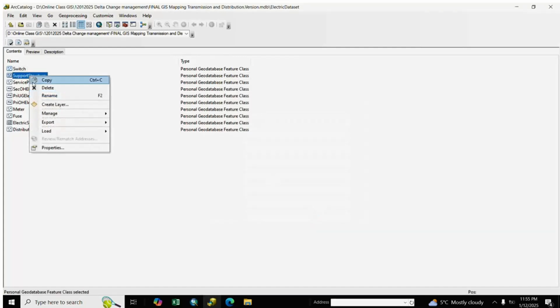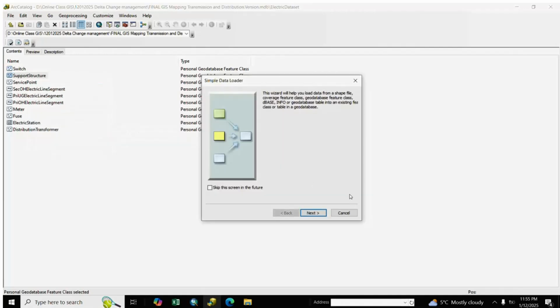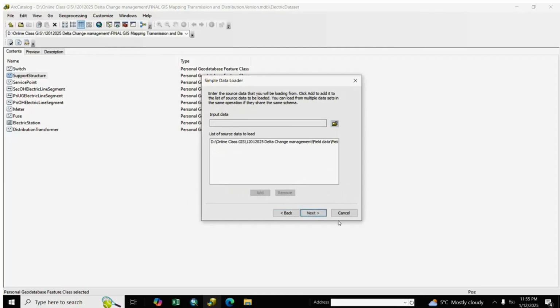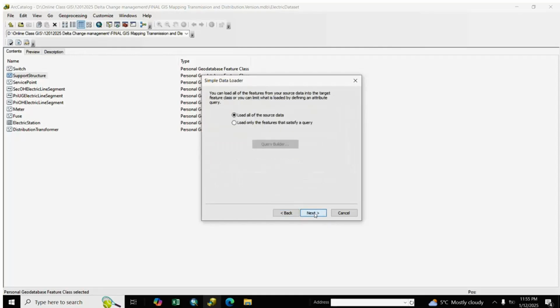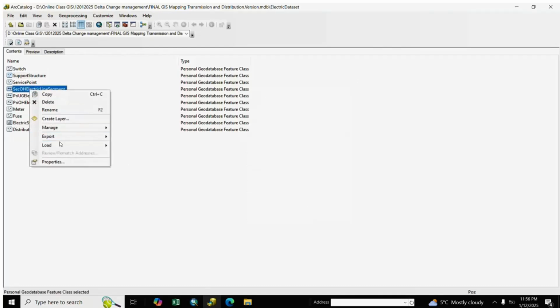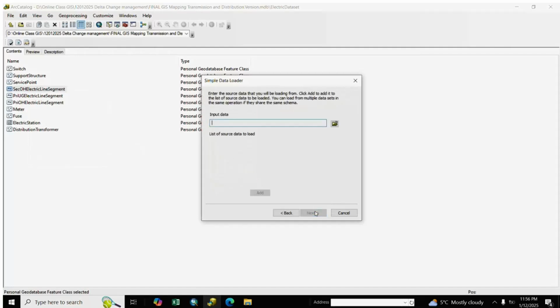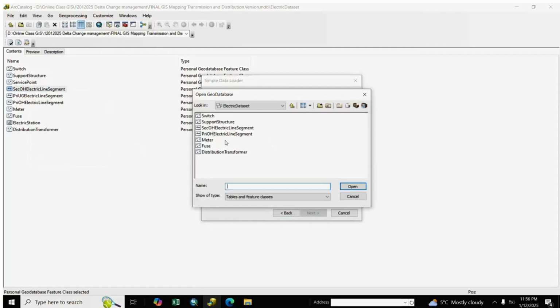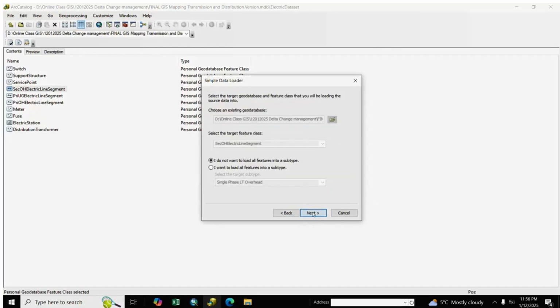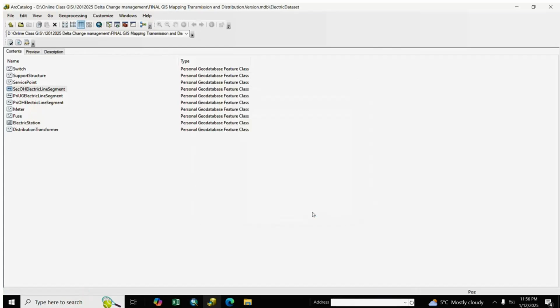We go to support structure, load, data load, next we select support structure, add, next, next and finish. Next, secondary OH, we right click, go to load, and select secondary OH, add, next, finish.